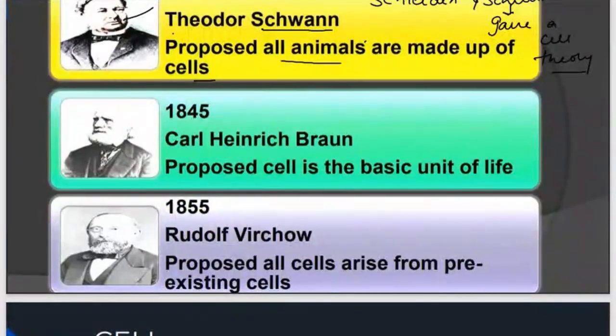Then there is Carl Brown, who said that the cell is the basic unit of life. I explained to you that for the formation of a wall, the basic unit is the brick, but for the formation of life, the basic unit is the cell.